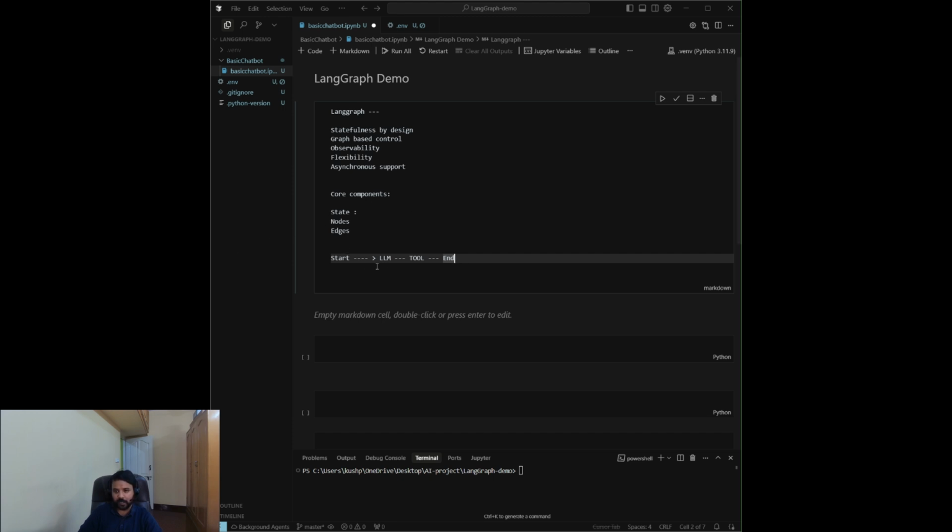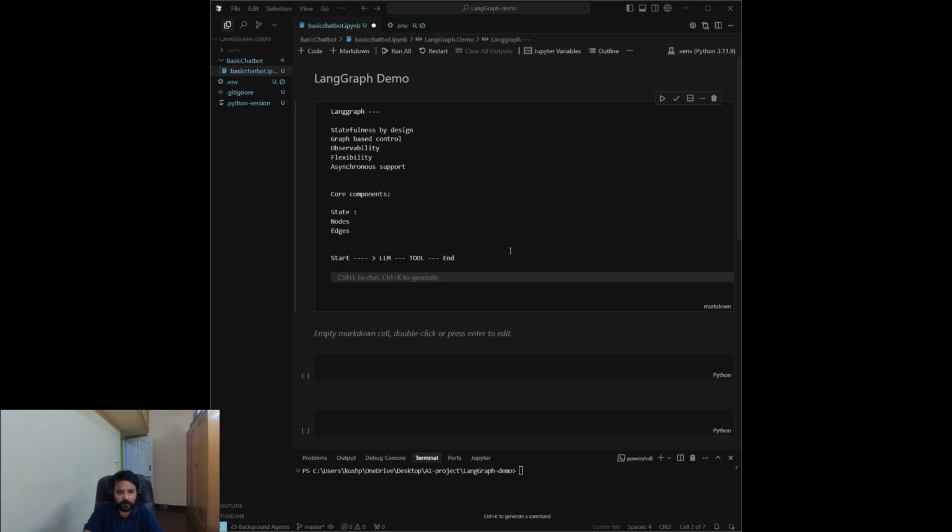There might be direct edges also, and there might be conditional edges where we give a condition. Let's suppose there is one tool for calculation, so that will be called if there is any instruction for calculation. So that conditional tool call can also be there. Then we have the graph. I have already explained, this is the overall structure that connects nodes and edges and manages the state of this chat.